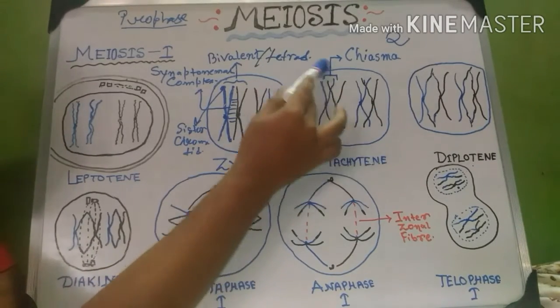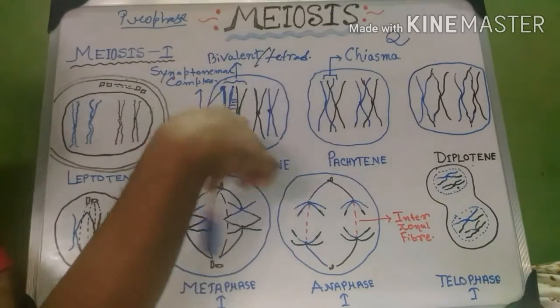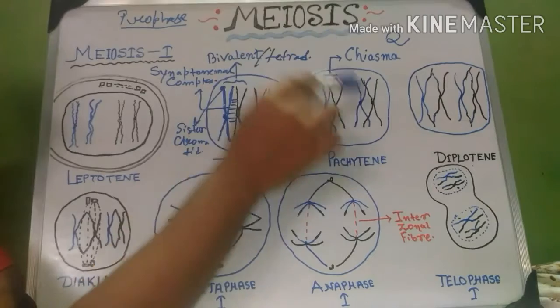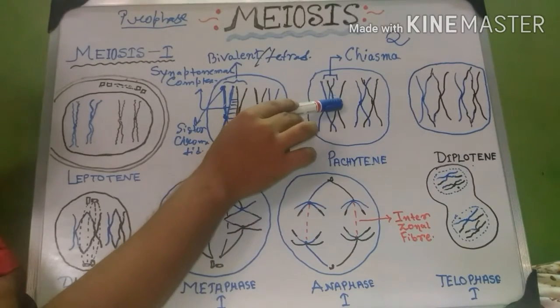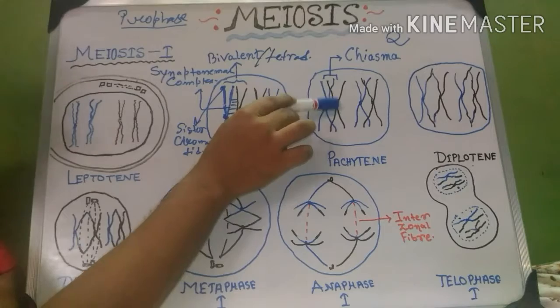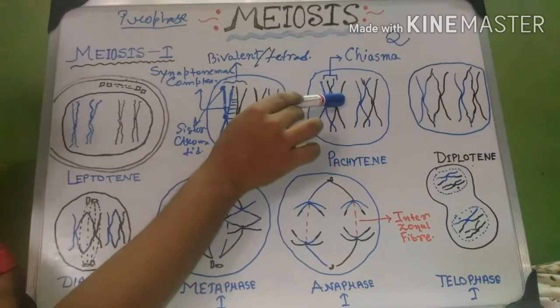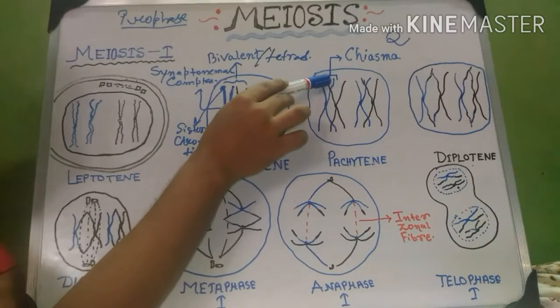It is the most important phase of the whole meiosis as well as prophase 1. Why? In the pachytene phase, the chromosomes which are in paired form, or bivalent, the non-sister chromatids of each chromosome of the bivalent start crossing each other.